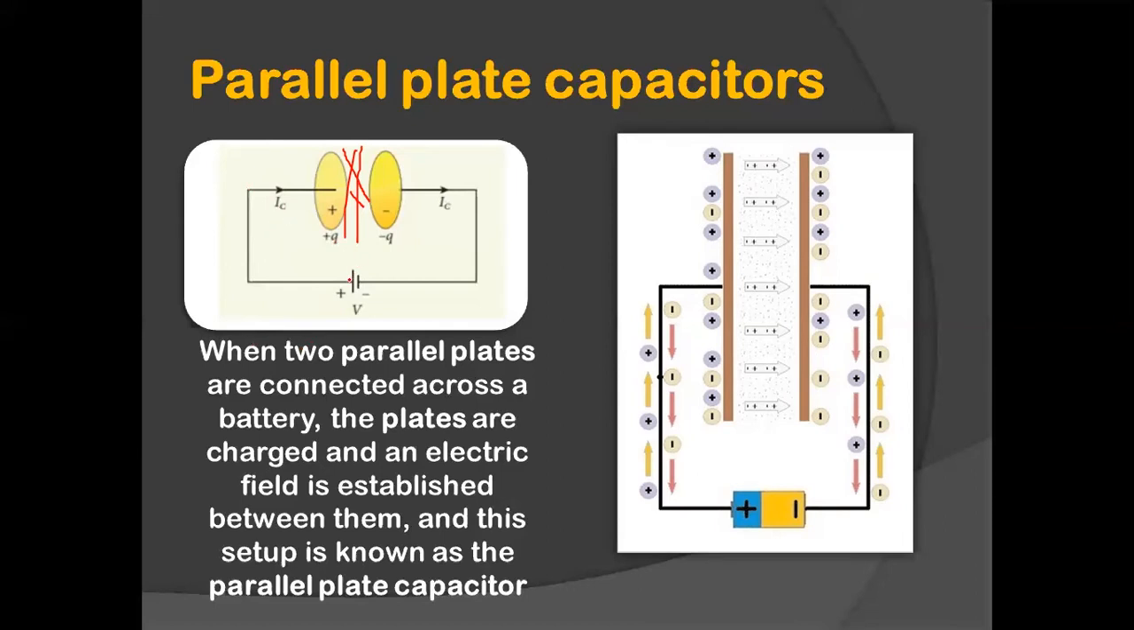That means the current flows in this direction. As the current flows, what happens? Magnetic field is generated around the wire. So magnetic field is generated here. Magnetic field is generated here. So all over the wire, wherever there is a flow of conducting current, there is magnetic field generated.